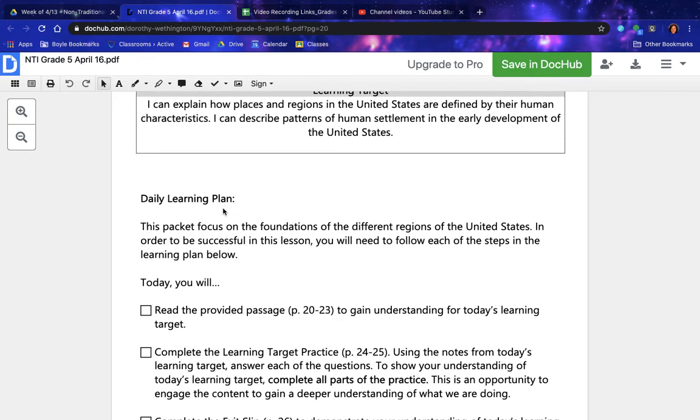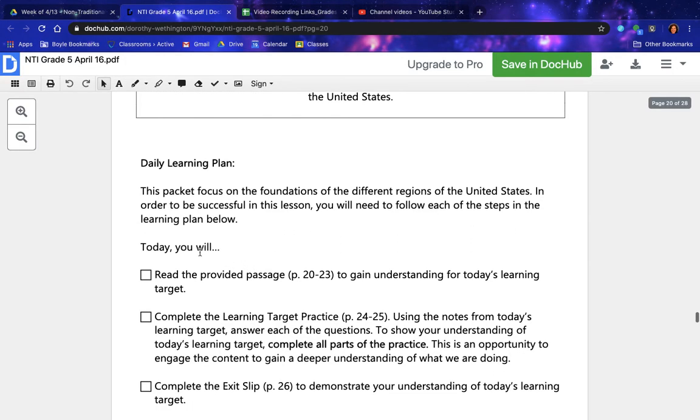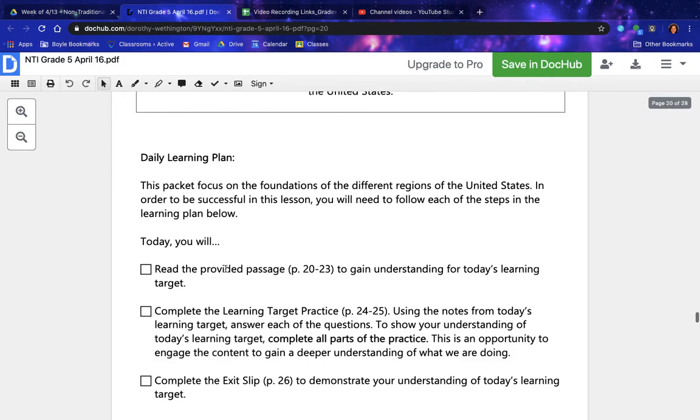Daily Learning Plan. This packet focuses on the foundations of the different regions of the United States. In order to be successful in this lesson, you will need to follow each of the steps in the learning plan below. Today you will read the provided passage, pages 20 through 23, to gain understanding for today's learning target.